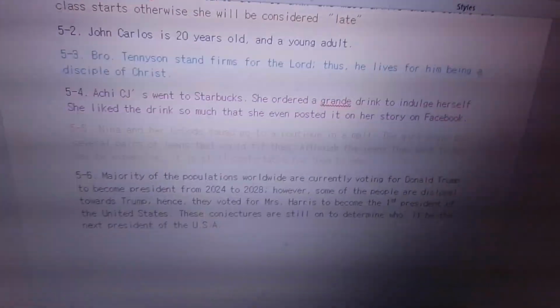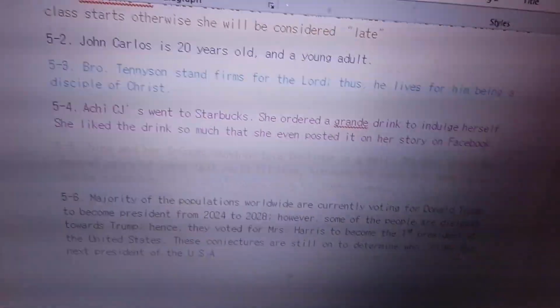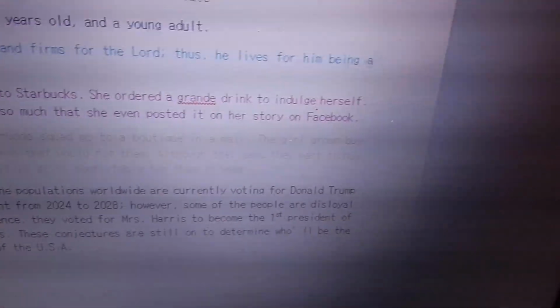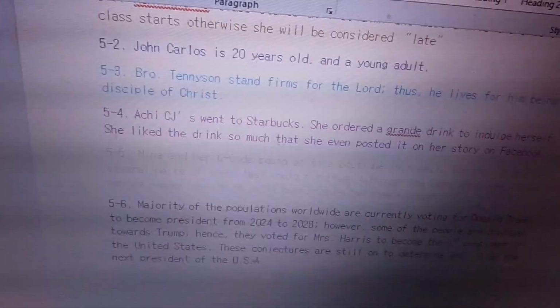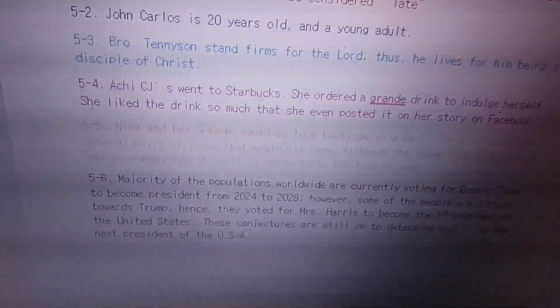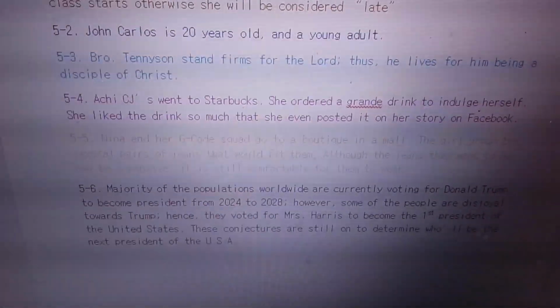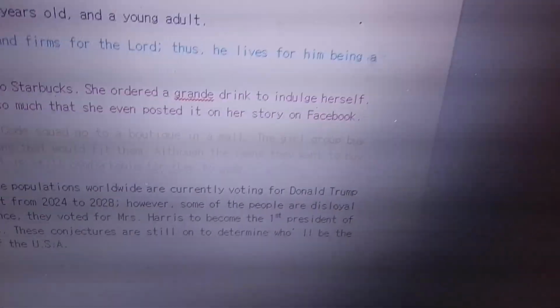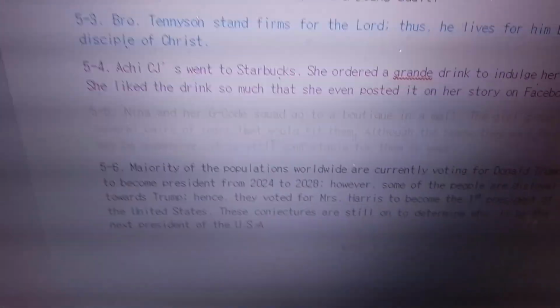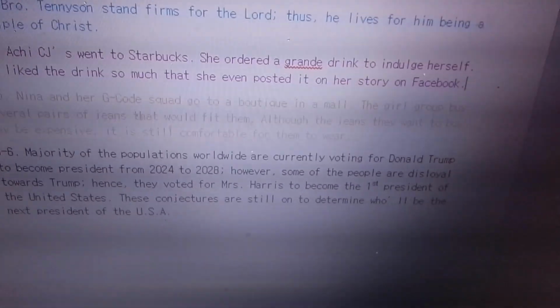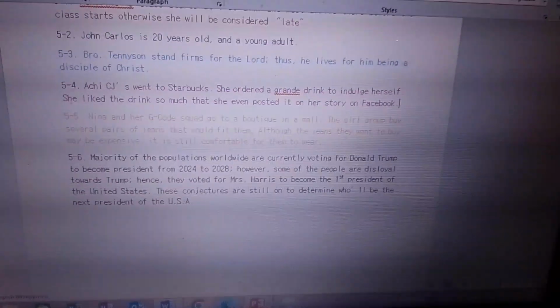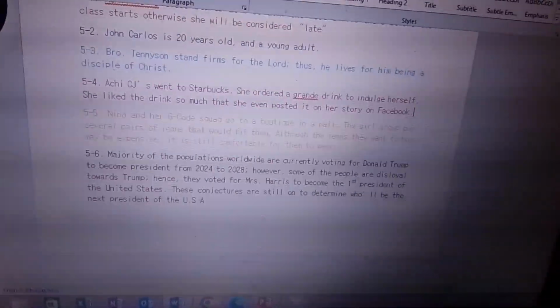Now for number 6: the majority of the population worldwide is currently voting for Donald Trump to become president from 2024 to 2028. However, some of the people are disloyal towards Trump. Therefore, they voted for Ms. Harris to become the first woman president of the United States. The conjectures are still on to determine who will be the next president of the US.